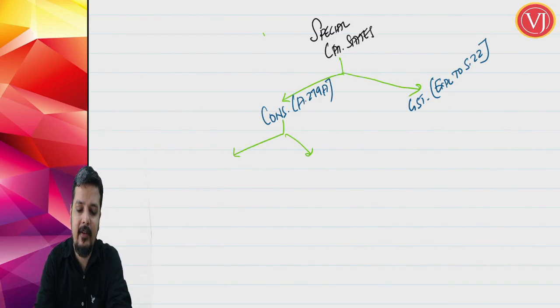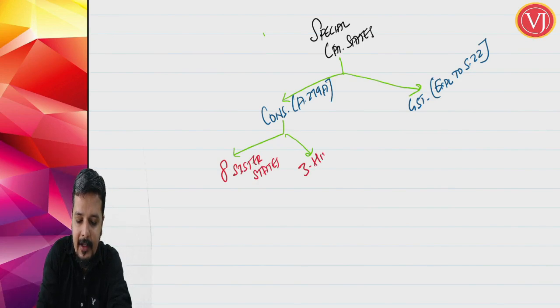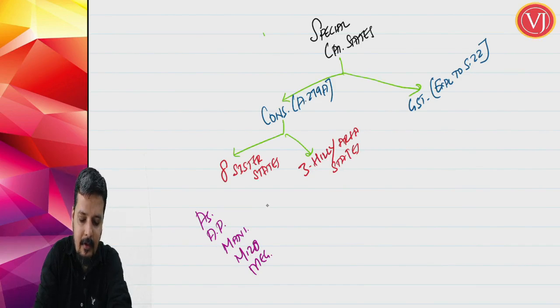The eight northeastern states are always called the 8 sister states, plus 3 hilly area states. When I talk about the 8 sister states, what are they? You have Assam, Arunachal Pradesh, Manipur, Mizoram, Meghalaya, Sikkim, Tripura.